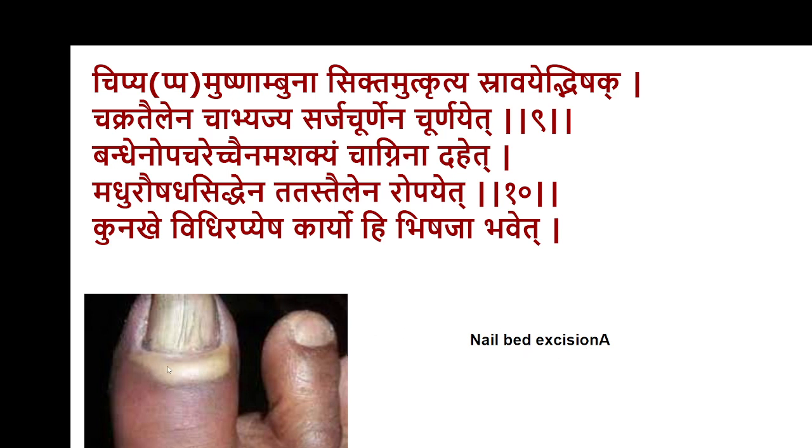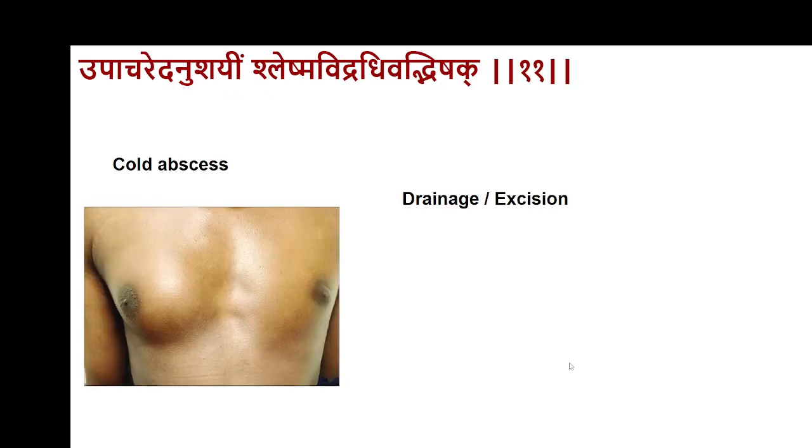Then it is followed by our usual treatment for the vrana, like Kshudrarogachikitsa. But nail bed excision is maybe the more definite treatment to prevent further accumulation of the pus. Of course, in a patient with these nail bed pathologies, systemic involvement also has to be ruled out, like diabetes mellitus and so on, which may require a specific treatment.